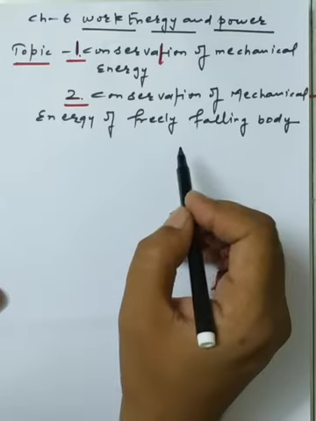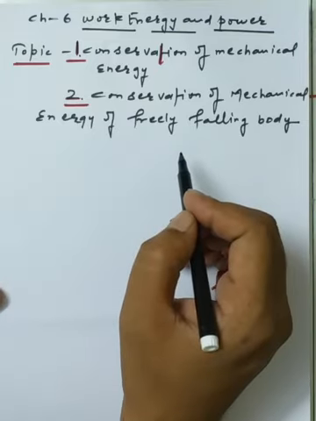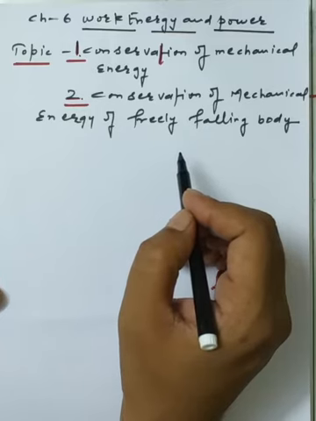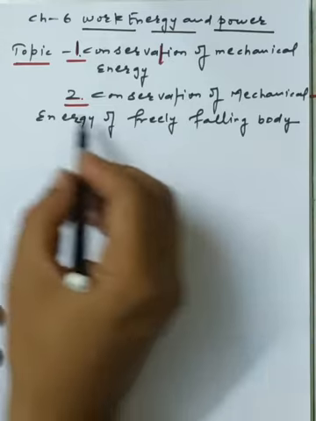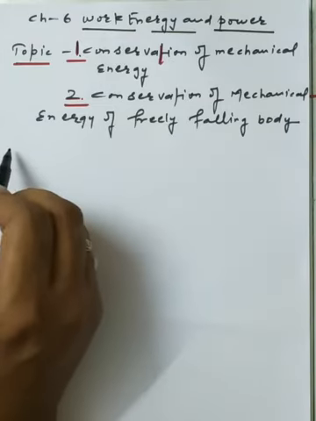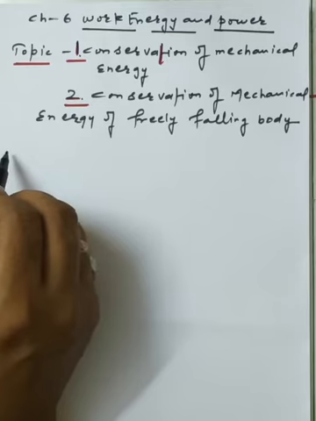Now, dear student, chapter number 6, work, energy, and power. Today we have the topic for discussion: conservation of mechanical energy, and the conservation of mechanical energy of a freely falling body. First we are discussing point number 1, conservation of mechanical energy, and the statement of conservation of mechanical energy.